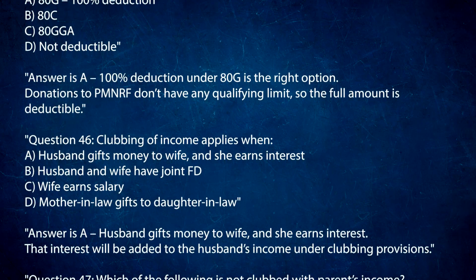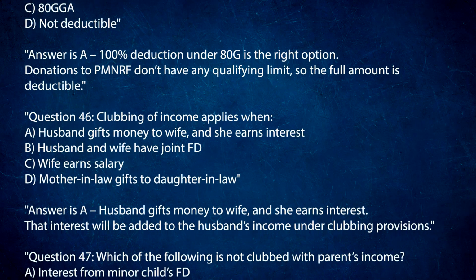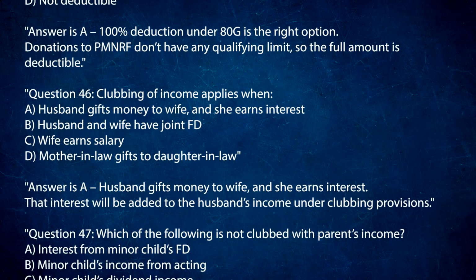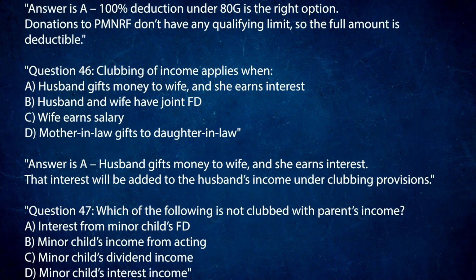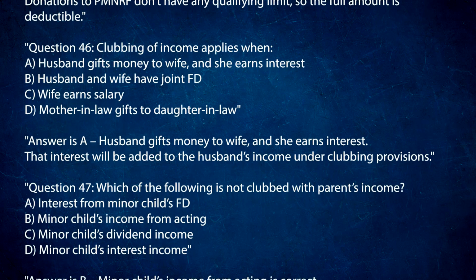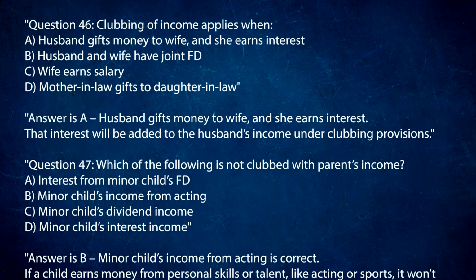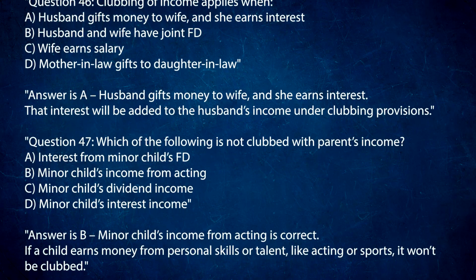Question 46. Clubbing of income applies when: A. Husband gives money to wife, and she earns interest. B. Husband and wife have joint FD. C. Wife earns salary. D. Mother-in-law gives to daughter-in-law. Answer is A. Husband gives money to wife, and she earns interest. That interest will be added to the husband's income under clubbing provisions.